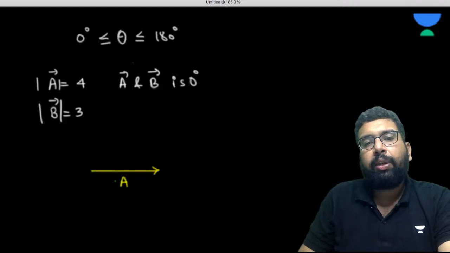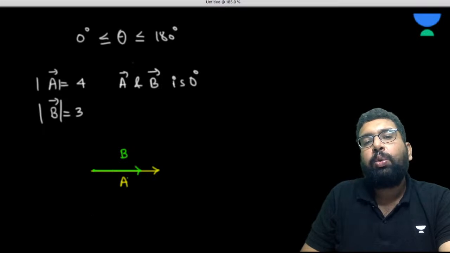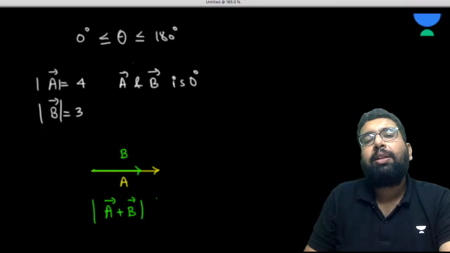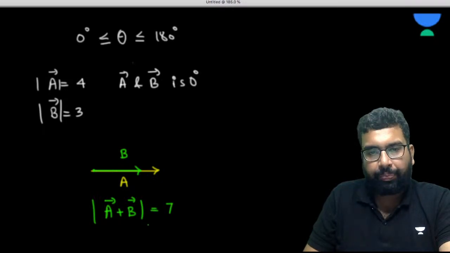we make it like this: A and then it is going to be B. You are joining them tail to tail. Yes or no? Now, if you are joining them like this, do you realize that when we are adding these vectors in magnitude, since they are in the same direction, we need not apply any law here? You can say A plus B is equal to 7 in magnitude. What do you think? Yes or no?